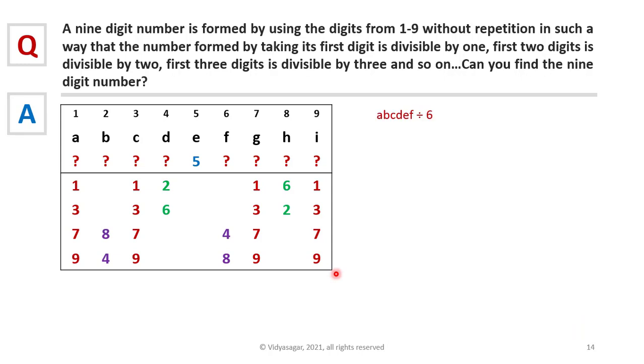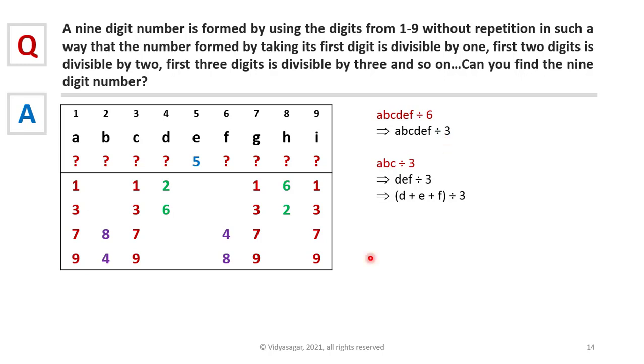We know that the first 6 digits should be divisible by 6. That means it should also be divisible by 3. As per divisibility rule 3, the sum of its digits, that is the sum of A, B, C, D, E, F should be divisible by 3. We also know that the number formed by the first 3 digits A, B, C is divisible by 3. That means the sum of the digits D, E, F should also be divisible by 3, so that the entire number is divisible by 3.